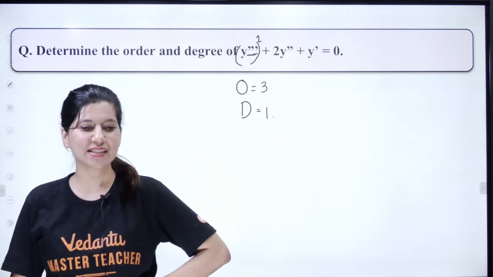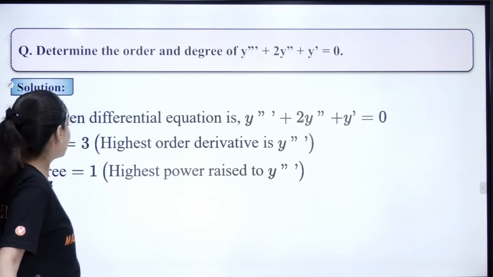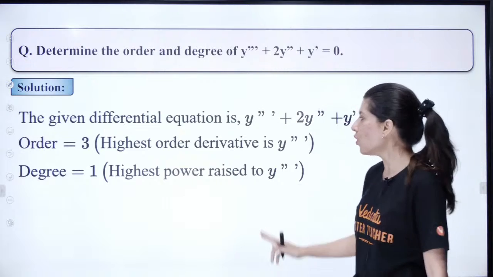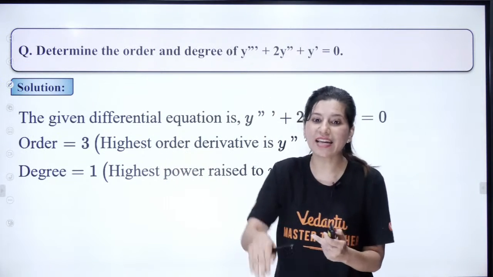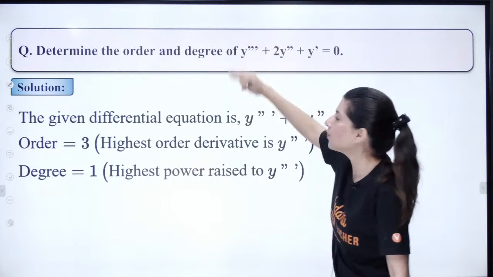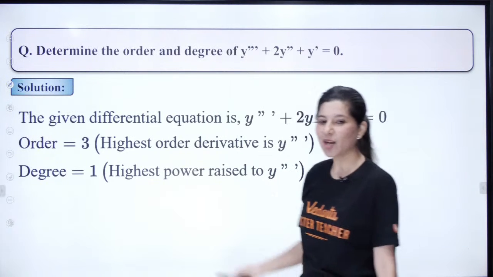Degree 2, somebody was saying, na. So order 3 and degree 1. है ना? If you don't know, order is the highest order derivative. That means how many times your y has been differentiated, and degree is the power of that higher order derivative. Okay.